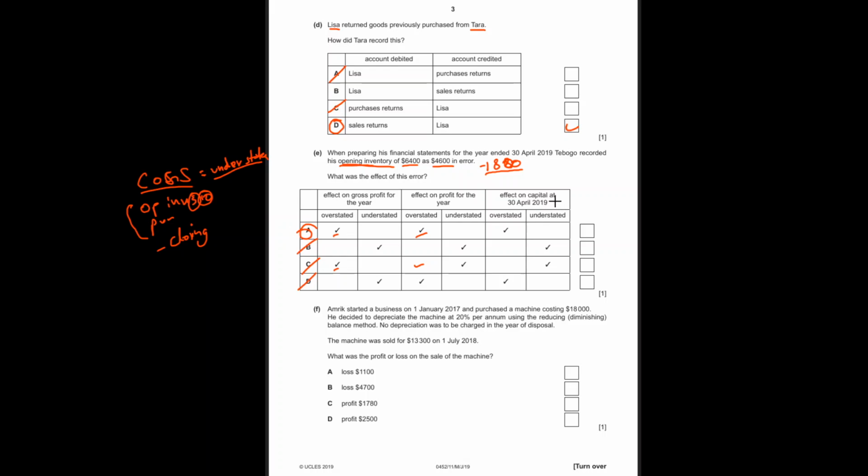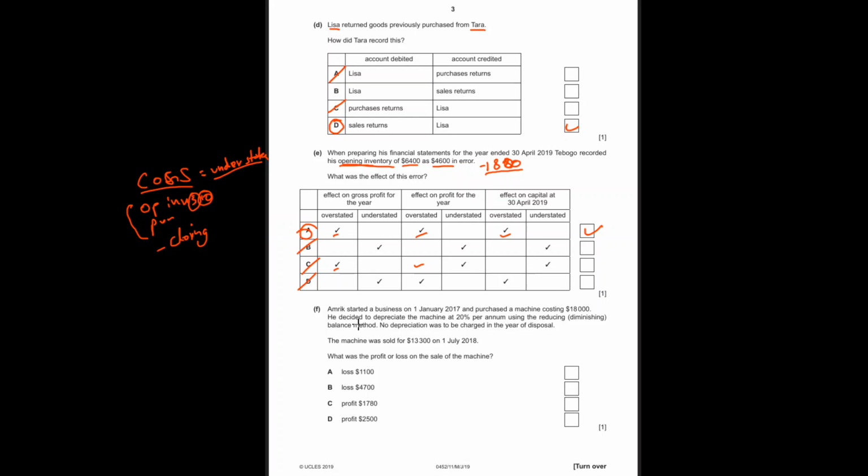An effect on capital, right? We don't even have to look at it, but still, of course, capital will be overstated because profit is overstated. The profit is transferred to the capital account. Capital account will be overstated because profit is added to your capital, right? So it makes sense in all these three boxes.